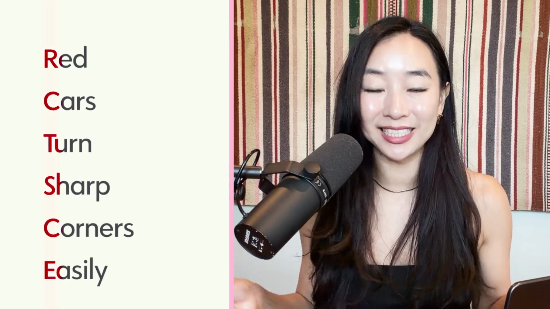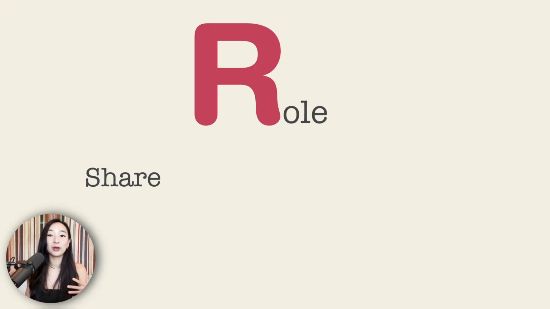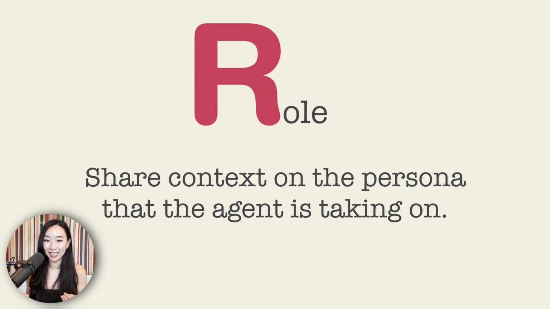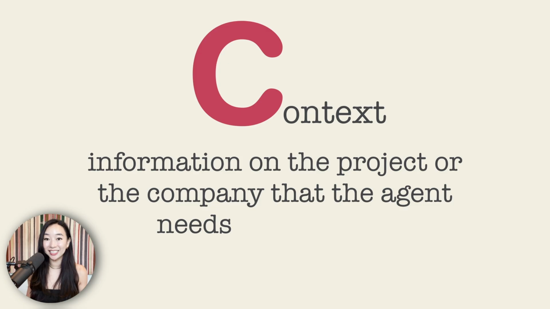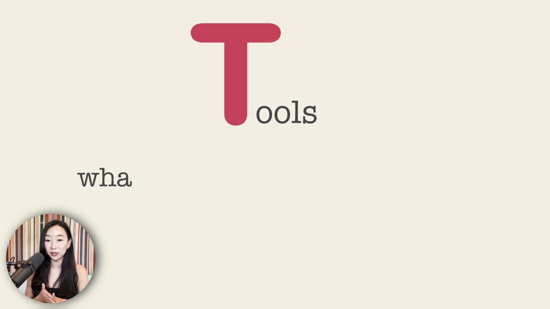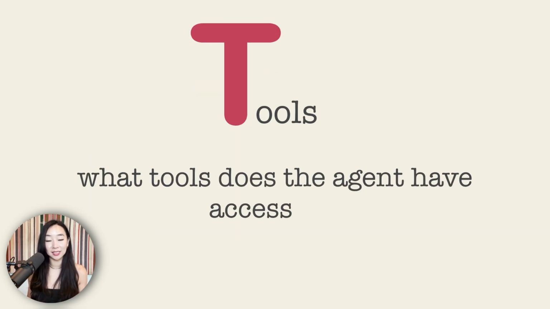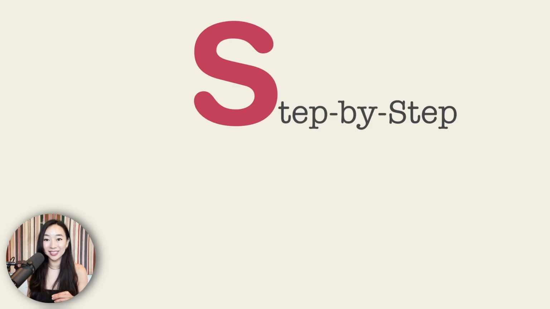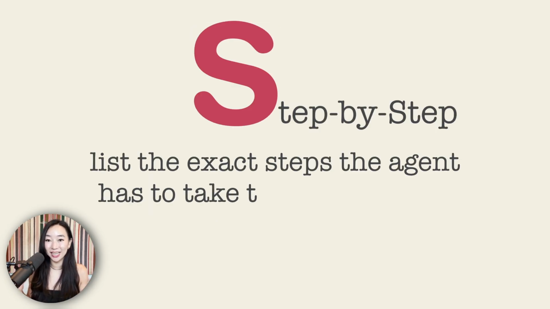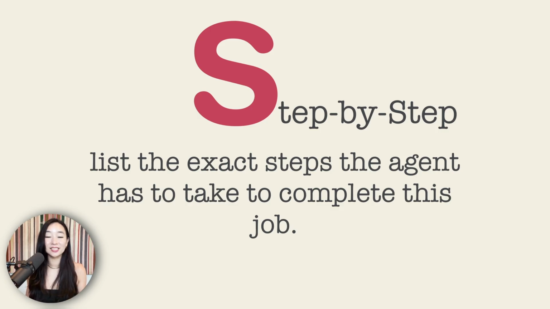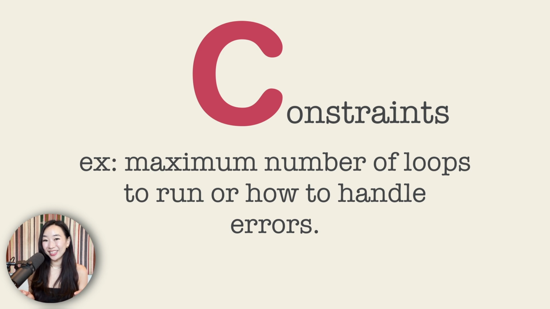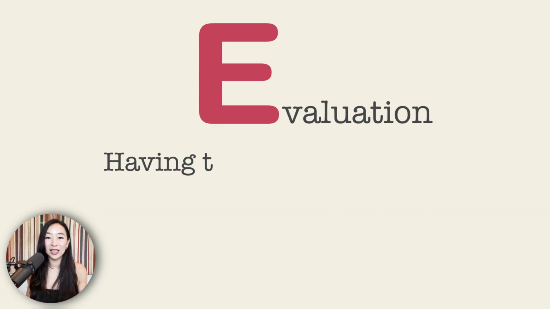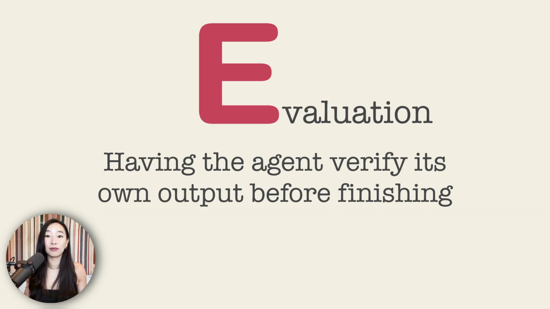The framework that I like to use is "red cars turn sharp corners easily." We go R for role, where we share context on the persona that the agent is taking on. C is for context, so any information on the project or the company that the agent needs to do its job. T is for tools, so what tools does the agent have access to? S is for step-by-step instructions, list the exact steps the agent has to take to complete this job. The second C is for constraints. This could be the maximum number of loops to run or how to handle errors. And finally, we have E for evaluation, so the agent knows how to verify its own output before finishing the job.